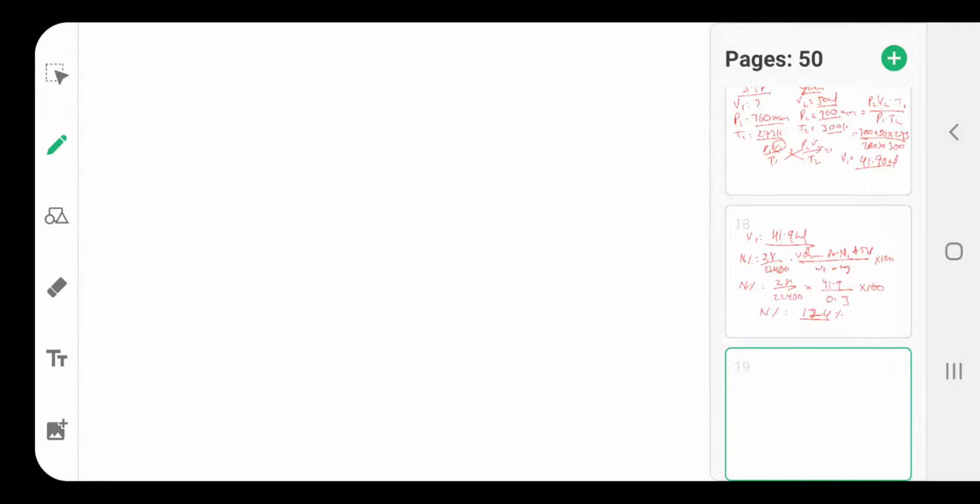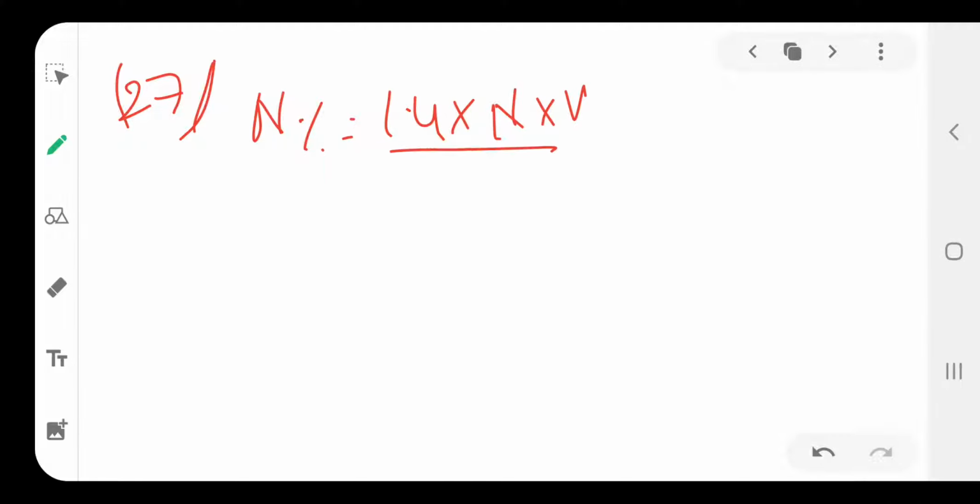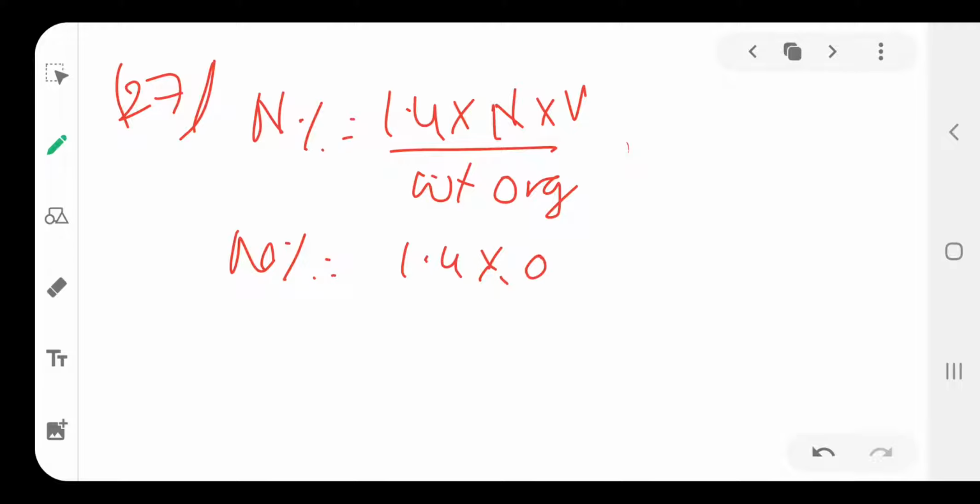Here, 27th question. Nitrogen percentage is 1.4 into normality into volume divided by weight of organic compound. Therefore nitrogen percentage is equal to 1.4 into normality 0.1, into volume 30 ml, divided by weight of organic compound 5 grams.